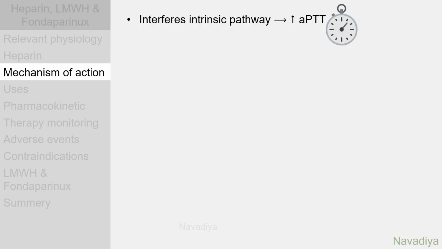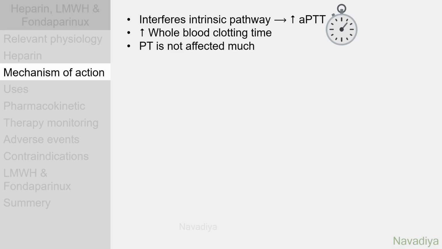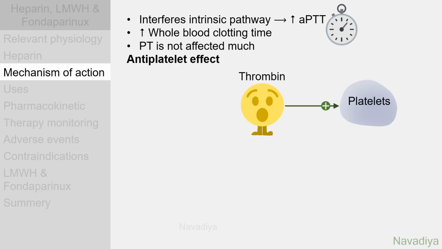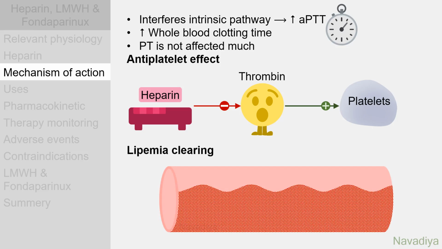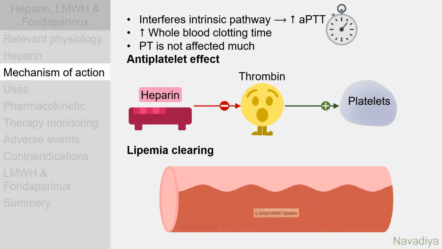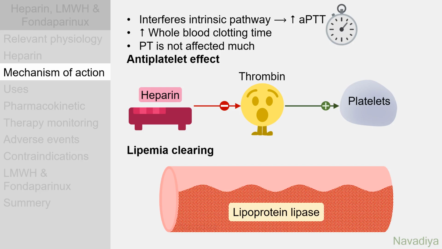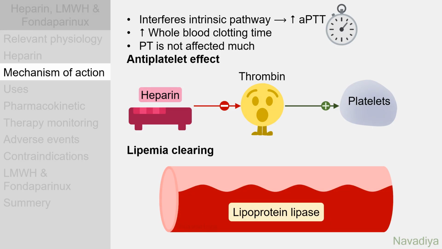Now as heparin interferes with factors of the intrinsic pathway, APTT is prolonged. Whole blood clotting time is also prolonged, but PT is not affected much by heparin. Now the antiplatelet effect of heparin. We have seen that apart from its role in coagulation, thrombin also contributes to platelet activation. So its inhibition by heparin produces an antiplatelet effect also. Finally, heparin has a lipemia clearing effect. Heparin causes release of lipoprotein lipase, which clears postprandial lipemic plasma.